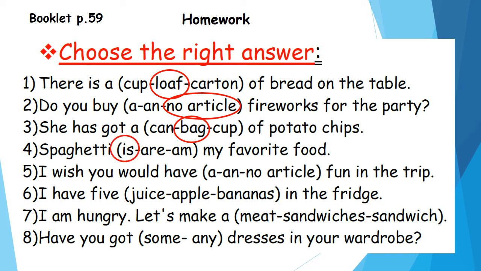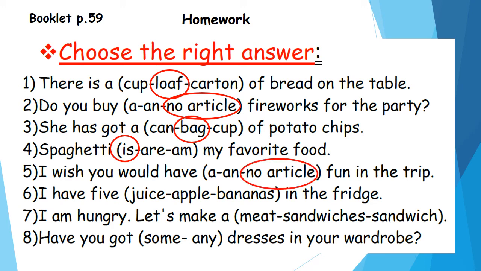Number 5. I wish you would have a or no article fun in the trip. Yes, you know that fun is an uncountable noun. And I told you with uncountable nouns we don't put before it a or an or any article, okay? So we'll choose what? No article.